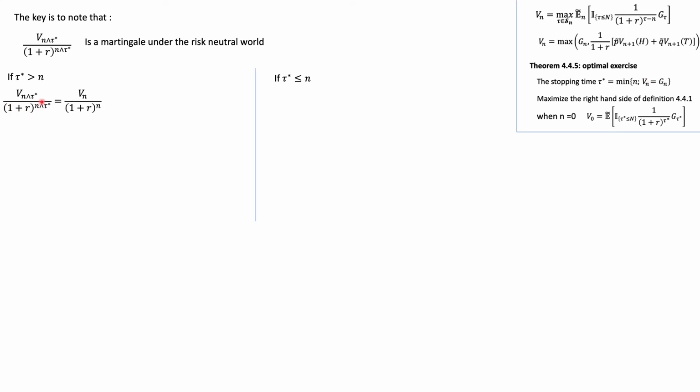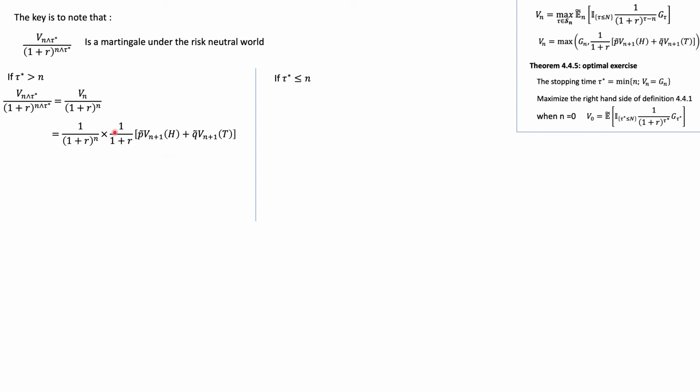So in this case, this process here, if we know that this tau star is greater than n, and this just means basically the minimum between n and tau star, then we can just replace the whole thing simply by n. Again, here we can just replace it simply by n, right? And since this is true, that means we haven't hit a case yet where Vn is equal to Gn. So that means the value of Vn has to be equal to this amount here.